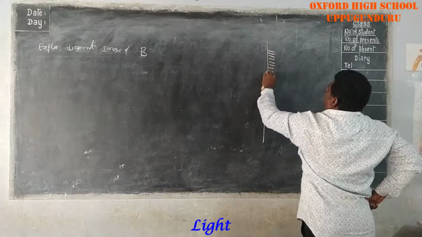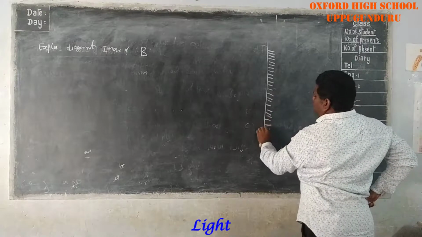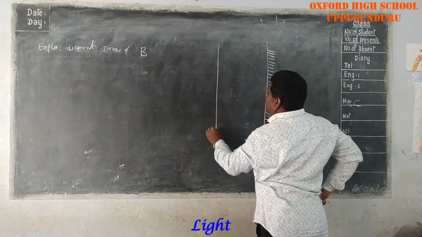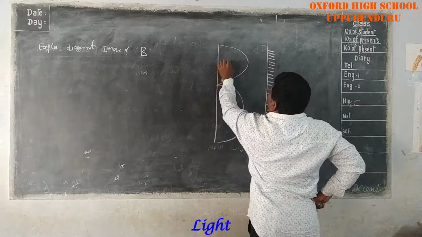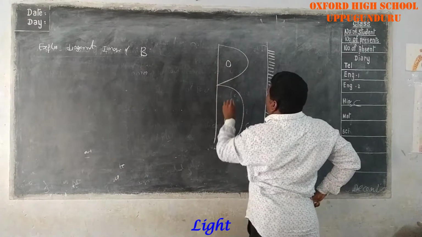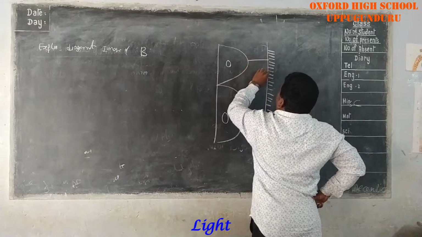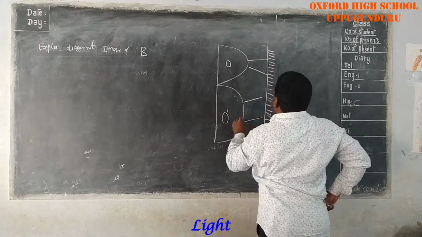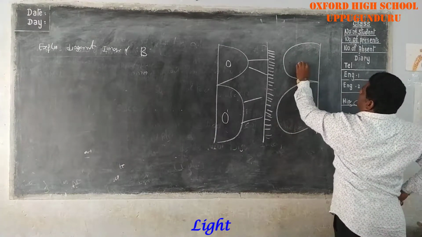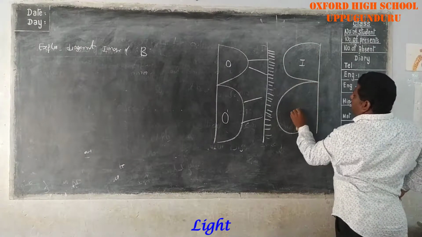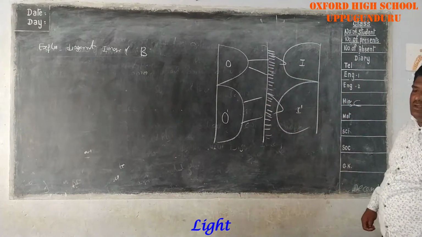There are two sides, the left side and the right side. On the left side we draw the letter B, the object O. On the other side the image is formed, image and image dash. This is how it is drawn systematically.